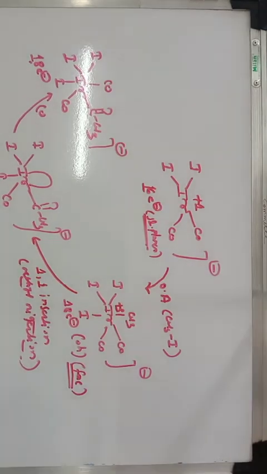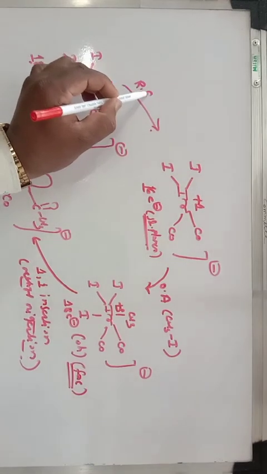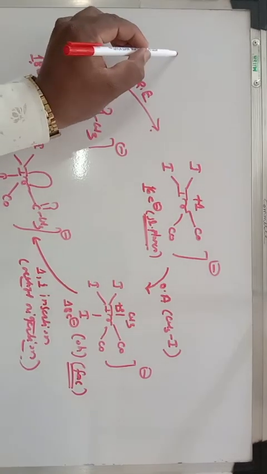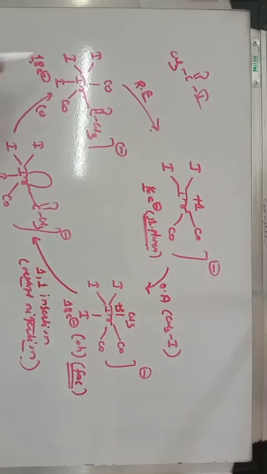And the last step is the reductive elimination. That is, we get here CH3 C double bond O I. We can rearrange this 18 electron species in such a way that the acyl group and the iodine must be cis to each other.